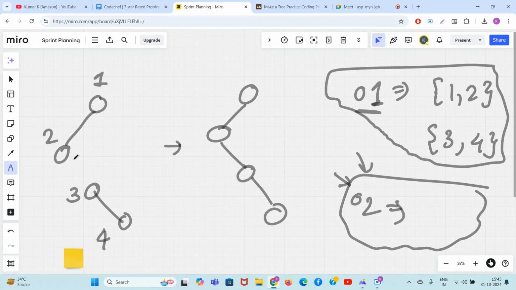So in operation 2, I will add the edge from 2 to 3 because here nothing is there. This is empty, so I can add 2 to 3. Again, if I had to do some more thing, I could not have used 2 and 3 again. So guys, in two operations, I'm able to convert our initial nodes to this tree. So 2 is the answer.